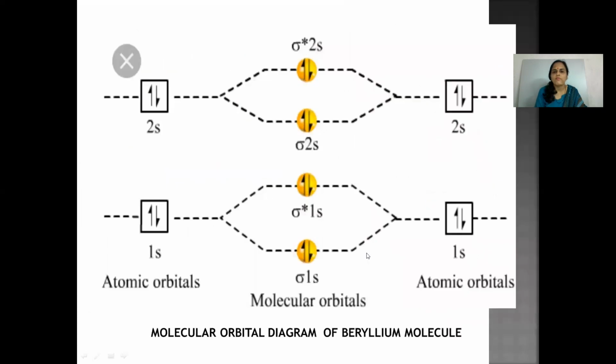Let's see now the beryllium molecule. So, the molecular orbital diagram for beryllium molecule. The beryllium atom has atomic number 4. So two beryllium atoms combine, resulting in the formation of beryllium molecule. So total 4 plus 4, 8 electrons need to be accommodated. So this is sigma 1s2, sigma star 1s2, and here sigma 2s2, sigma star 2s2. That is the molecular electronic configuration for this beryllium molecule.